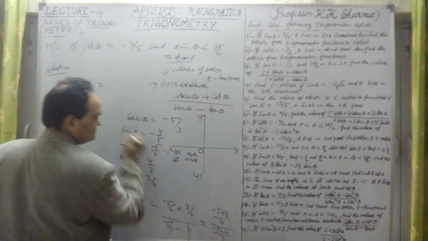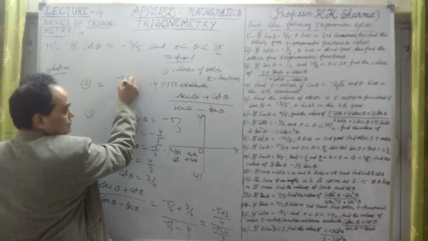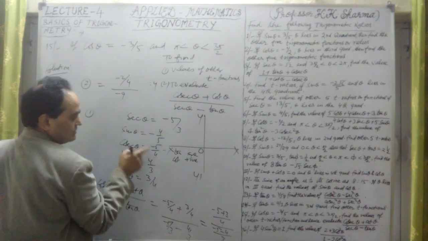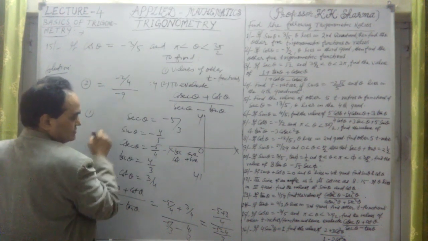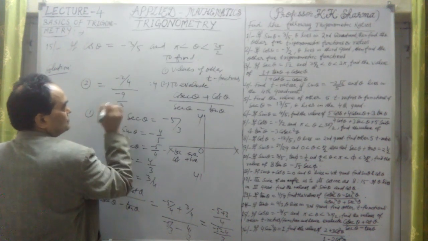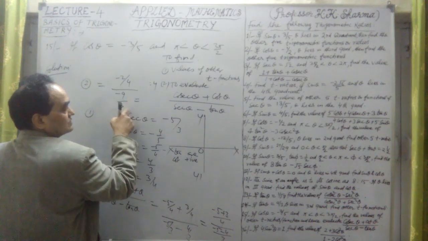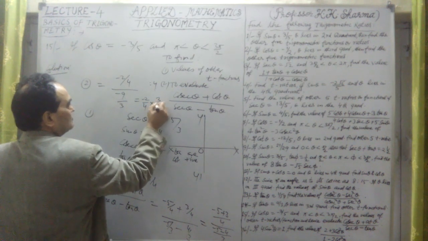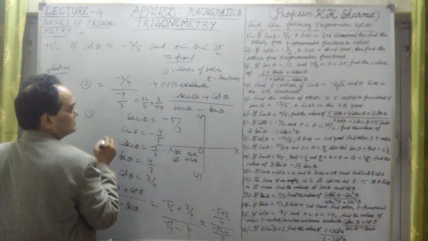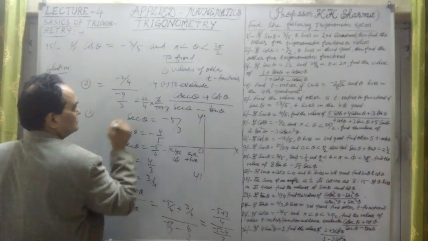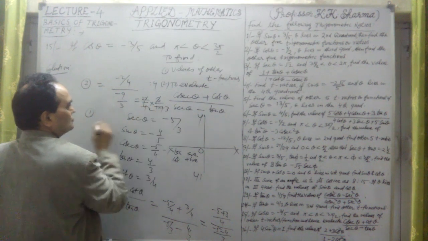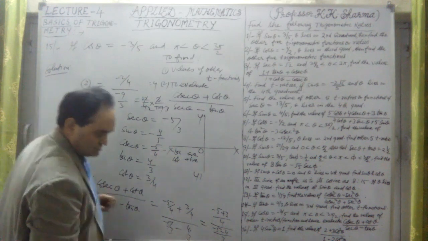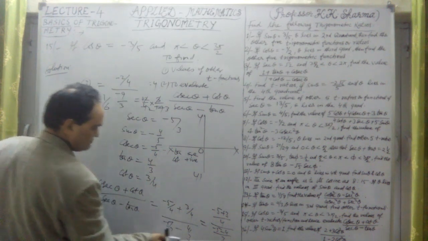Therefore, for the second one, we are solving this. Minus 5 plus 3 is minus 2 upon 4, divided by minus 9, which is minus 5 minus 4, upon 3. So we can reverse the denominator ratio. This is minus 2 upon 4 into 3 upon minus 9. Simplifying, we get 1.6. The answer of this is 1.6.